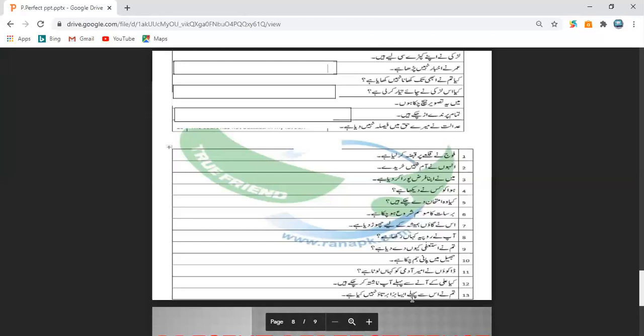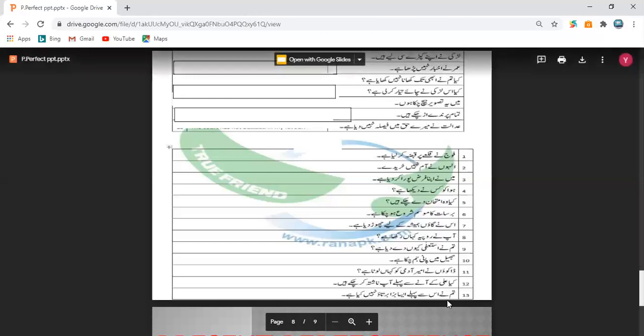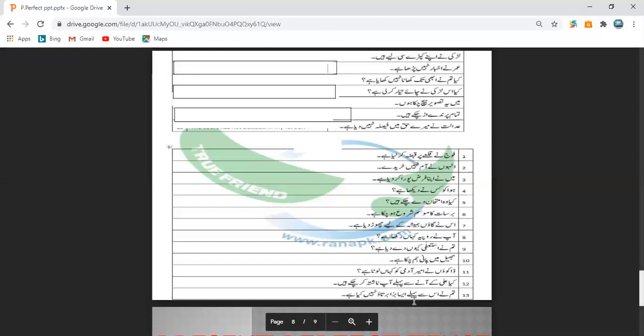What is the translation of ऐसा बुरा बर्ताव? Behaved so badly. You have not behaved so badly before this. Do you get my point? So this comes to the end of this exercise.